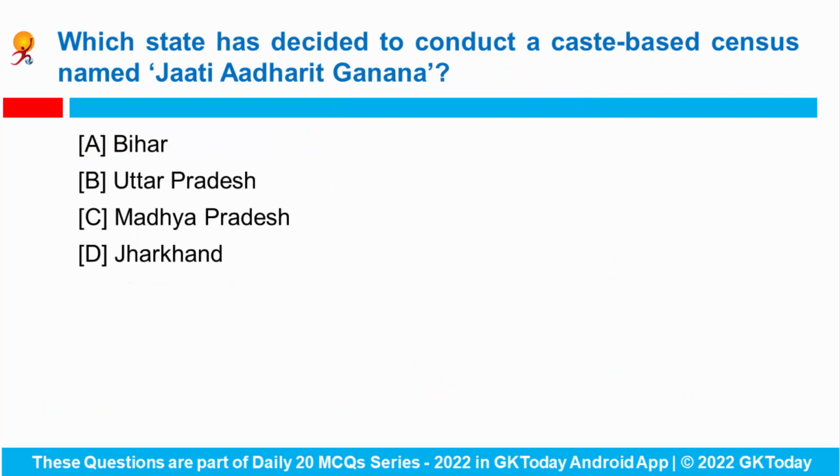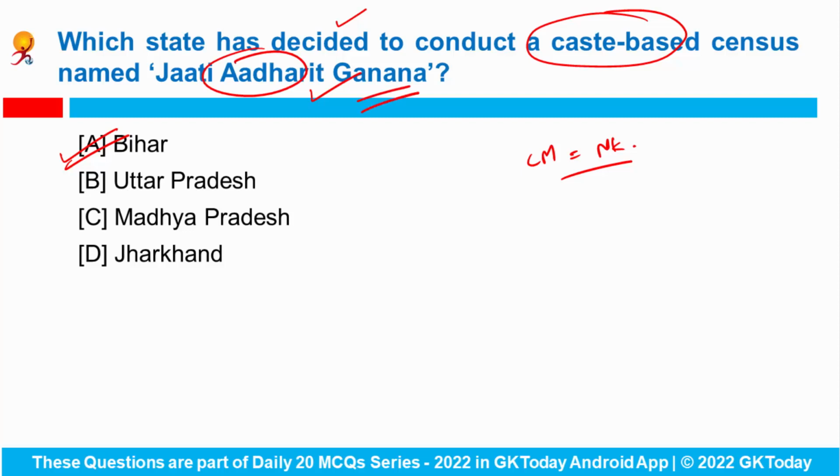Next question. Which state has decided to conduct a caste-based census named as Jati Adharit Gadna? So Bihar state government is set to conduct a caste-based census in the state, and the decision was taken at an all-party meeting chaired by Chief Minister Nitish Kumar. This exercise would be called Jati Adharit Gadna, and the state government will publish the data related to the census through the advertisement in the newspaper. And the aim of this exercise is to carry out the developmental work for the people who are deprived, right?